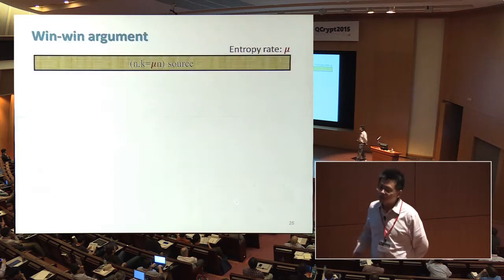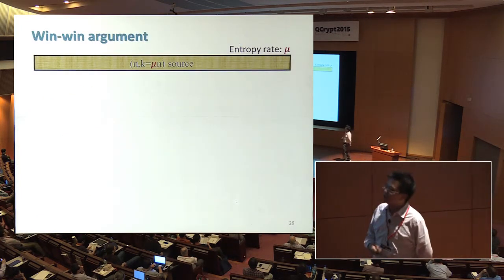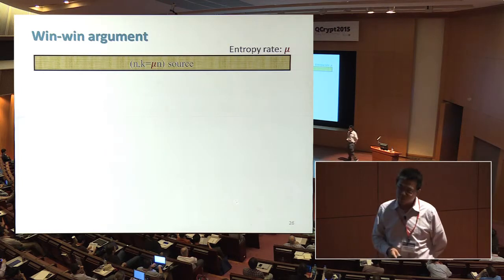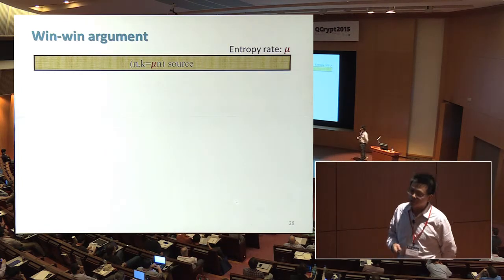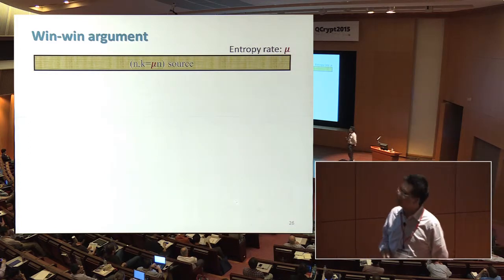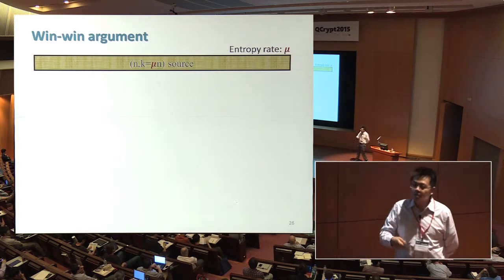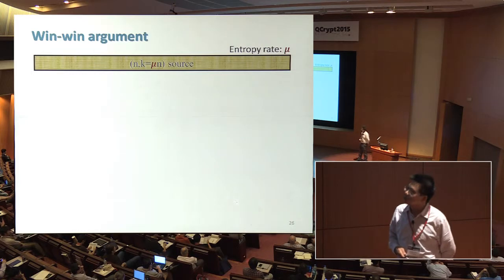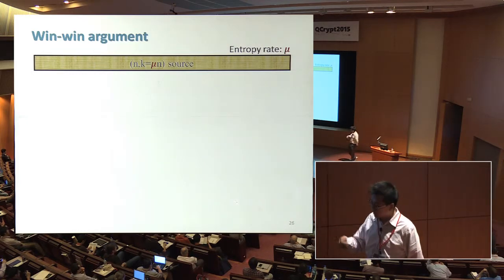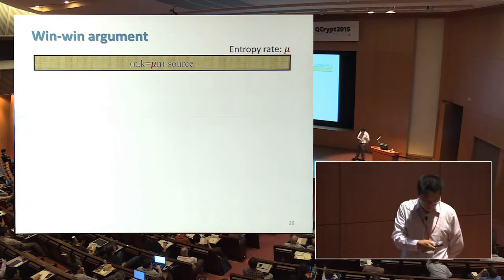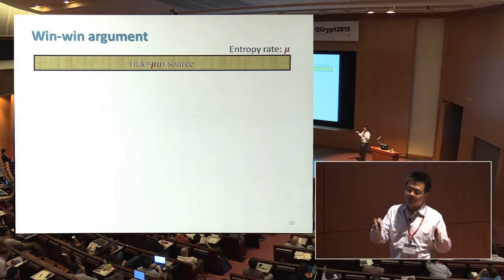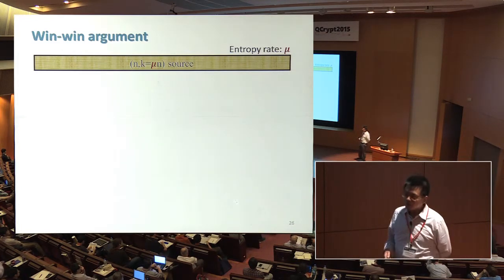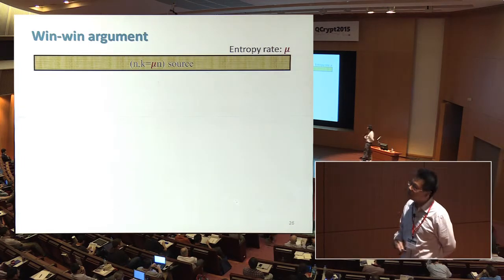So we improve this classical construction from the 90s using a win-win argument. The win-win argument is not new. It has been used in earlier constructions of extractors, but we use it in a new way, because in the quantum setting we have much more limited tools. But anyway, let me tell you how it works. Recall that we said the main restriction is that we can only sample blocks with size less than k in order to guarantee entropy.